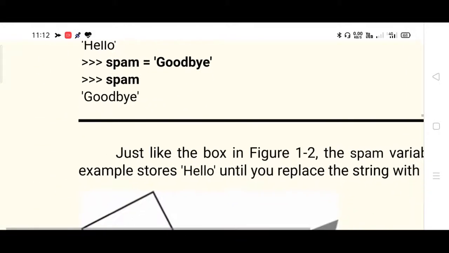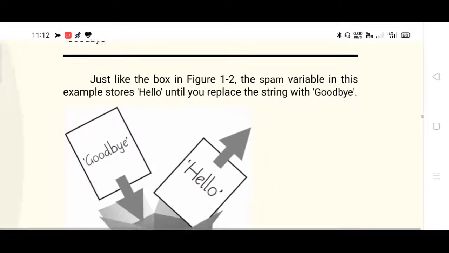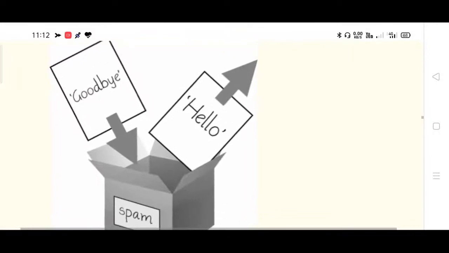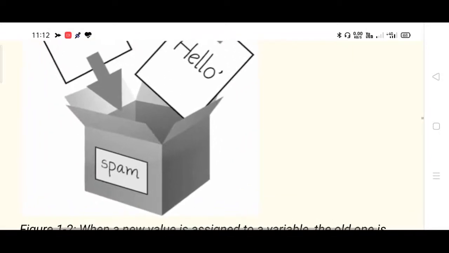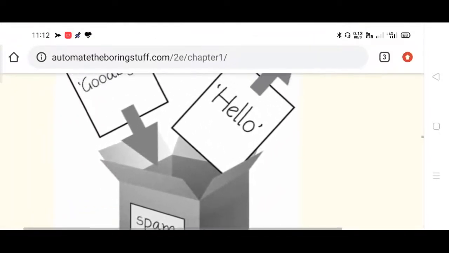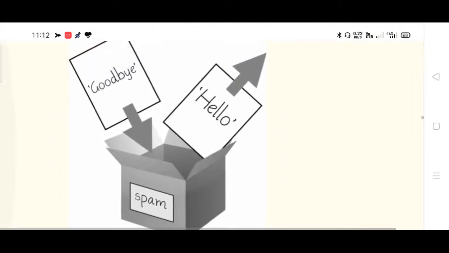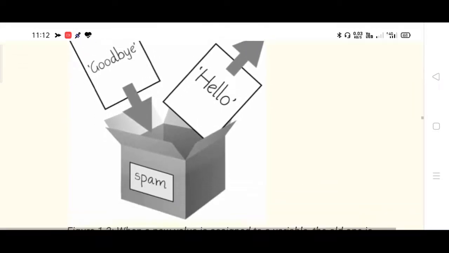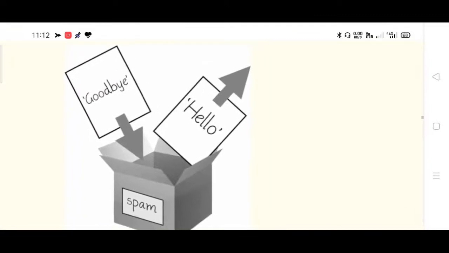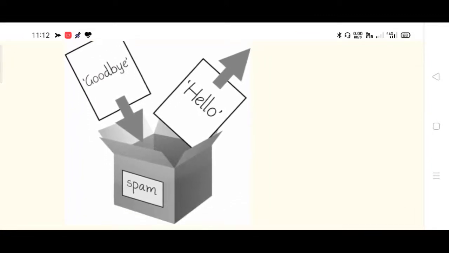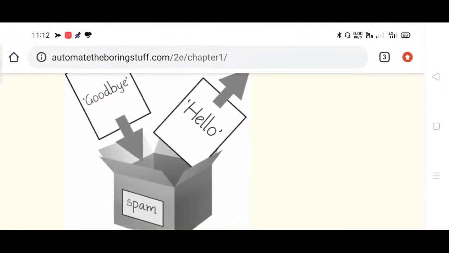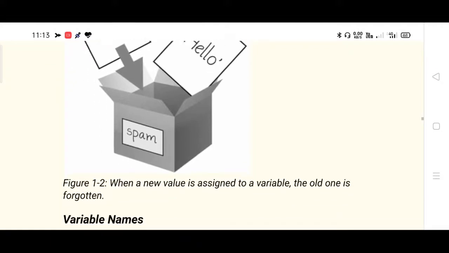Once again it's explained. See how nicely they are explaining. Spam is a location. Earlier, for the first time, you inserted hello into it. Only one value can be inserted, so next time, hello is removed and goodbye is inserted. See, very nicely they have explained using this diagram. Please try to understand. Very basic topic, simple concept. Easily you can go through.